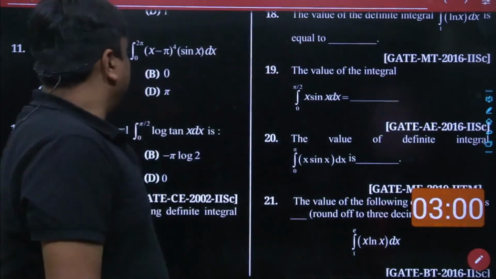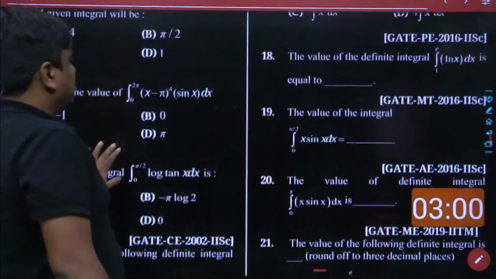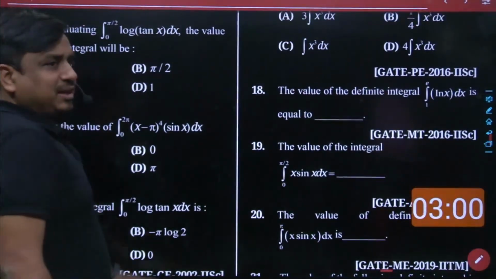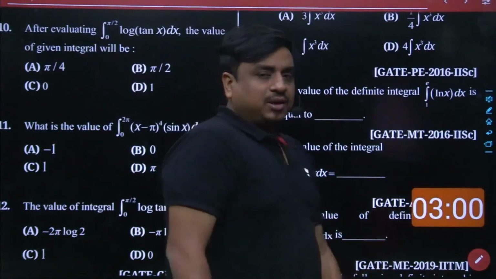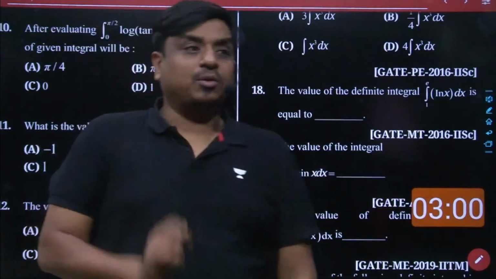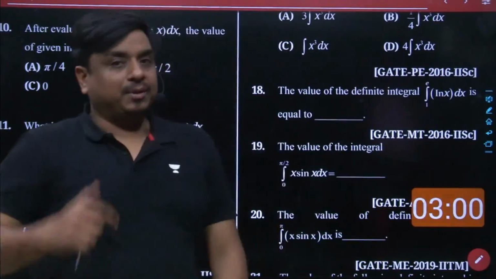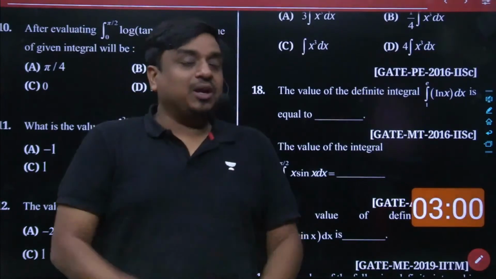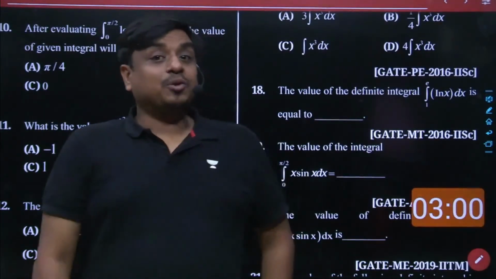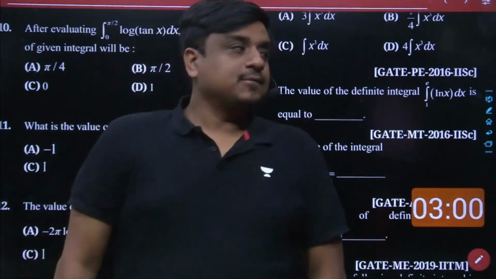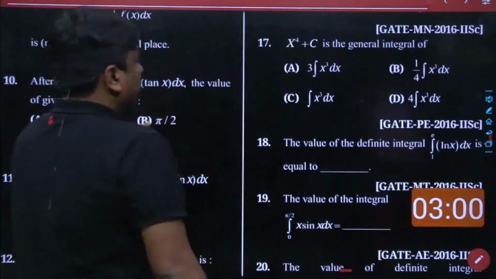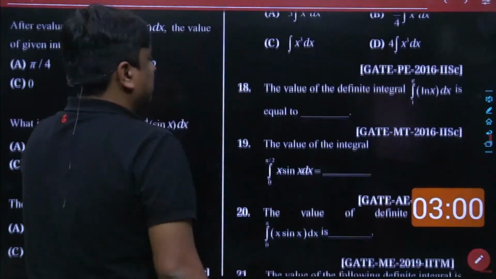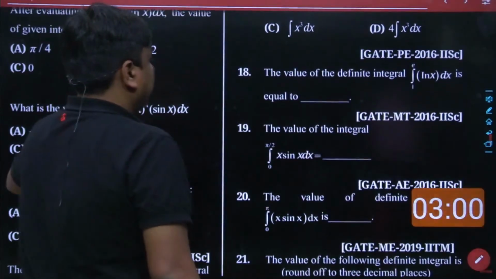So let me focus on a few questions in front of you. For each individual question, I am going to give you 3 minutes. Within 3 minutes, you have to solve the problem and give your answer in the comment box. Then we will slowly build up the concept. Tell me what could have been the best answer in this given question.